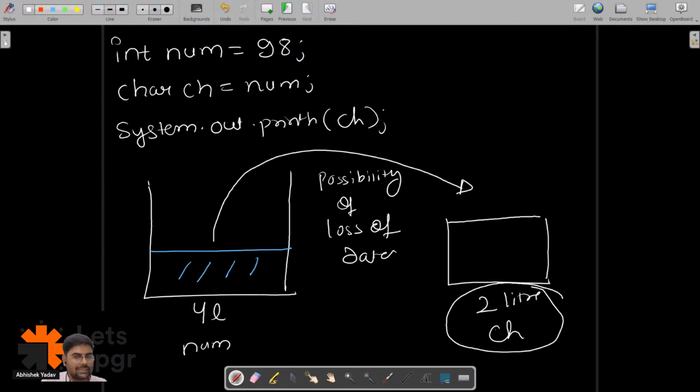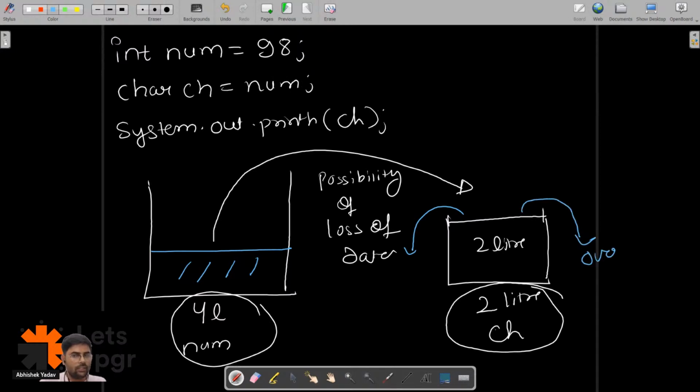Some water will get stored, that is, a total of 2 liter of water will get stored here. But if more than 2 liter of water is present in this container, what will happen? The remaining water will overflow. And when the remaining water overflows, here you can see some water is stored, but the remaining water is overflowing.